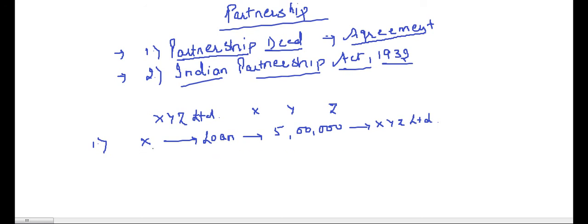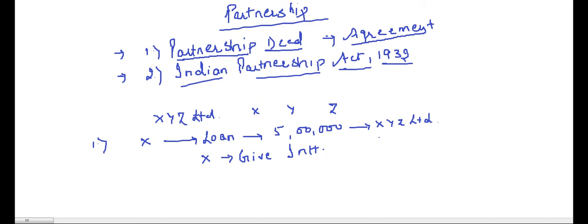Now, X gives a loan of 5 lakhs to XYZ Limited. Now, what will X say? X will say, give me interest. Now you will ask, X is giving money to his own partnership firm for his own benefit, for the running of his own partnership firm, then why is he asking for interest?